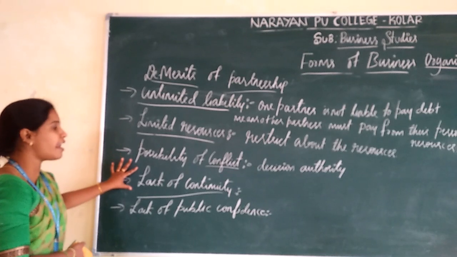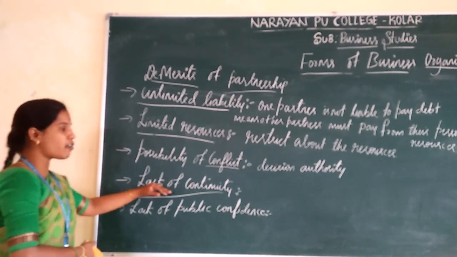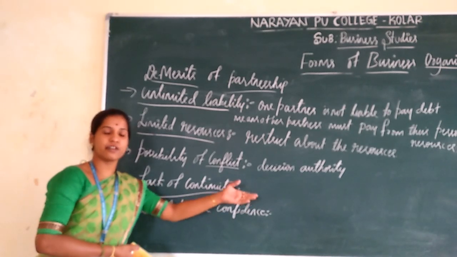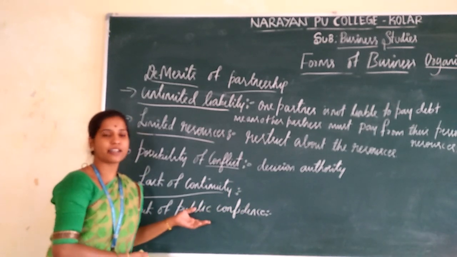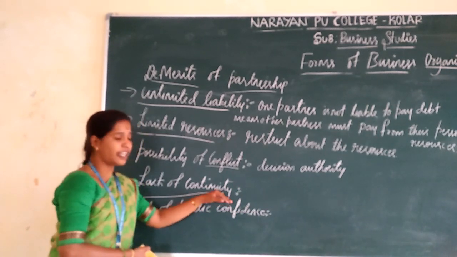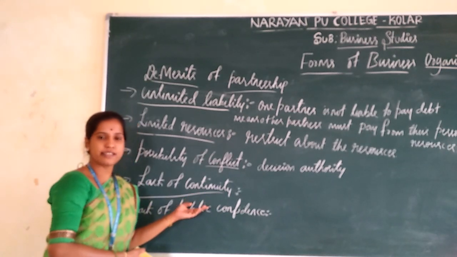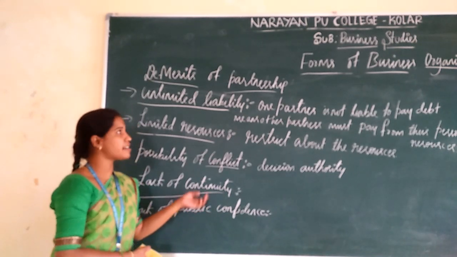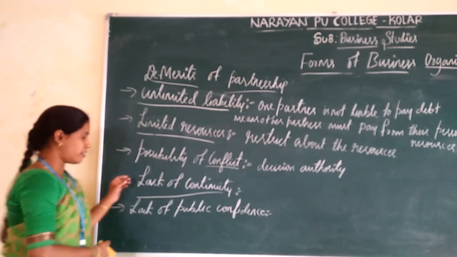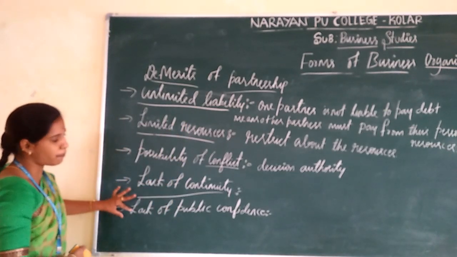And the next one is lack of continuity. In case of a partner's death, insolvency or insanity, or anything happening to a particular partner, they are not able to continue the partnership firm, and they close down their business organization. And the next one is lack of public confidence.